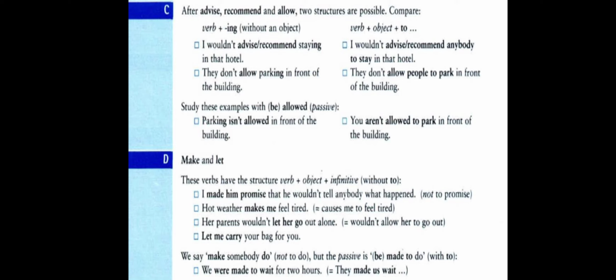Here the example is written with "you", and here "you" means people, so it becomes: people aren't allowed to park in front of the building. "To park" remained directly after the verb "allowed" because we moved the object "people" to the beginning of the sentence, and here it is written "you", and it must be "people".